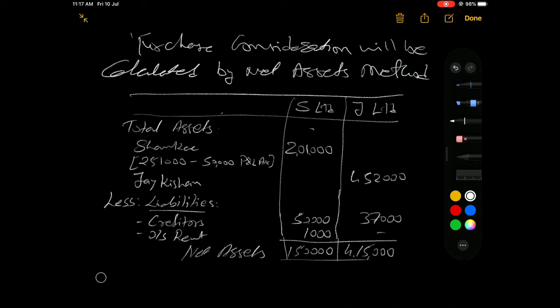Jai Krishna Limited has a total of 4,52,000 on the asset side. There are no losses or non-current assets, so we take it as it is. Out of this total asset we deduct the liabilities, creditors and creditors for outstanding rent. The remaining balance we call net assets. Okay, this is the first step.